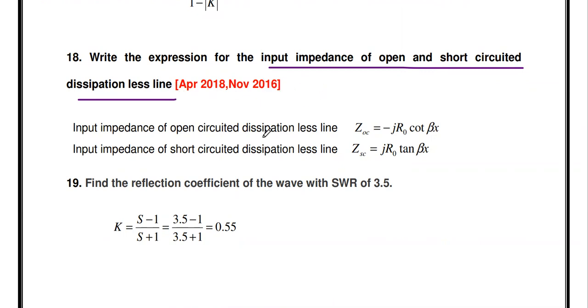For the open circuited dissipationless line, the input impedance Zin OC is equal to minus J R naught cot beta X. For the short circuited dissipationless line, the impedance Zin SC is equal to J R naught tan beta X, where R naught is the characteristic resistance, beta is the phase constant, and X is the distance from the load. So this is also an important question.